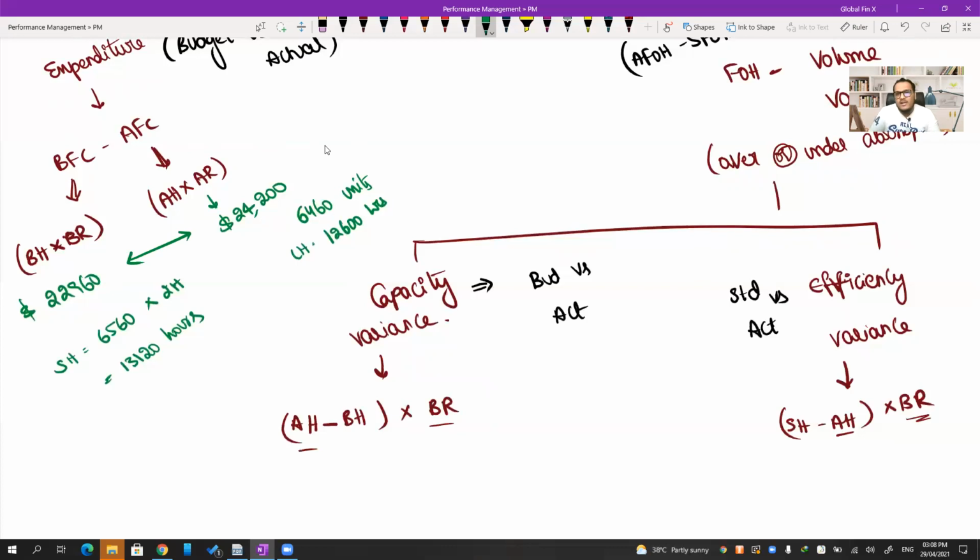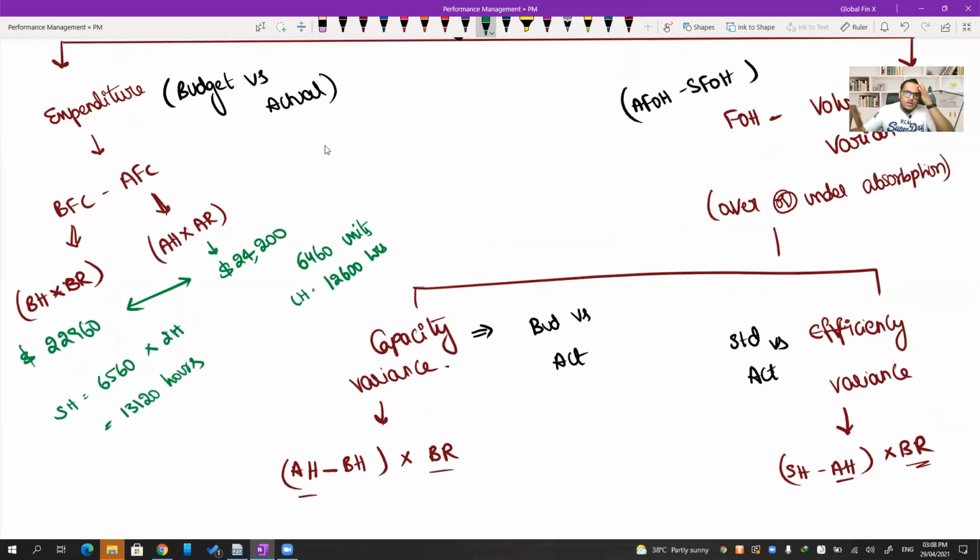The difference between these two values, budgeted and actual, is the fixed overhead expenditure variance. So what is the expenditure variance in this case? 22,960 is what we thought would be the cost. 24,200 is what we actually spent. So the expenditure variance is an adverse variance of 1240. Everybody clear till that part? 1240 is the adverse variance. Everybody got that?